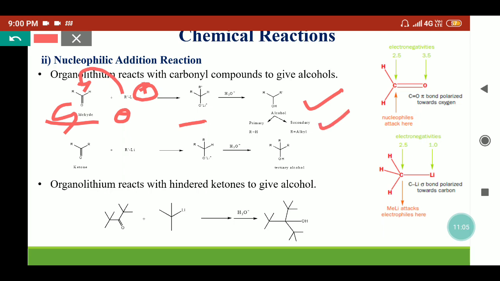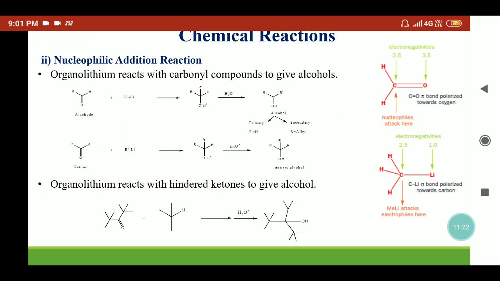In a similar fashion, ketone can react with the organolithium, and this R will add in a nucleophilic addition. By the nucleophilic addition to the ketone, we get this adduct. On hydrolysis, this bond will break and it will provide the tertiary alcohols. The benefit with the organolithium reagents is that they can react with hindered ketones and provide tertiary alcohols.